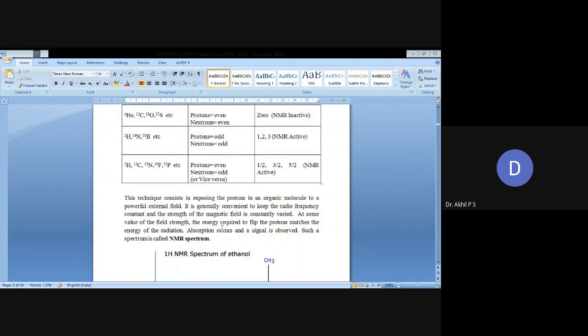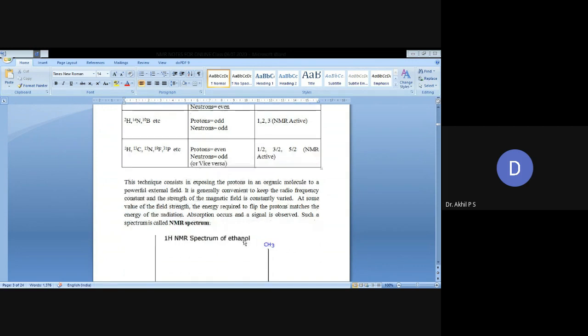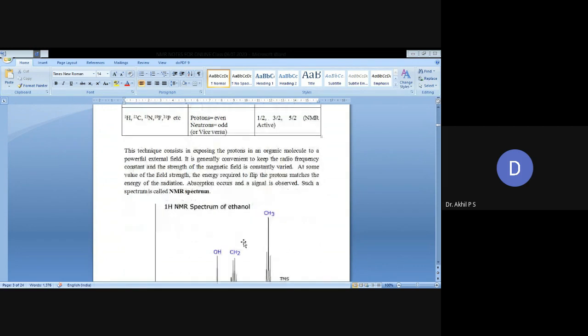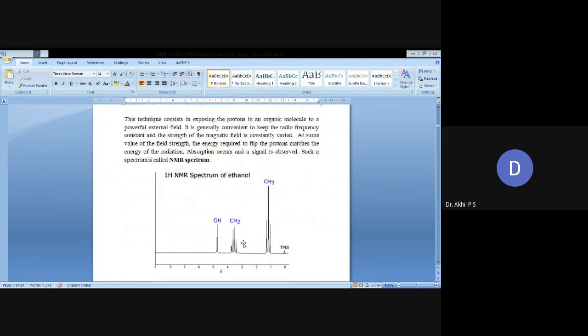This technique consists of exposing the protons in the organic molecule to a powerful external field. It is generally convenient to keep the radio frequency constant and the strength of the magnetic field is continuously varied. At some value of field strength, the energy required to flip the proton matches the energy of the radiation. That means absorption occurs and a signal is observed. Such a spectrum is called an NMR spectrum. The proton NMR spectrum of ethanol is shown in this figure.